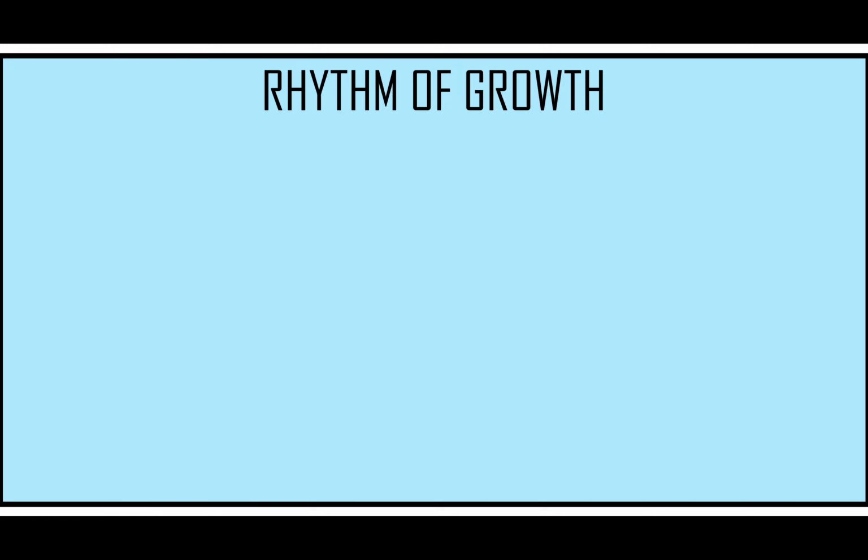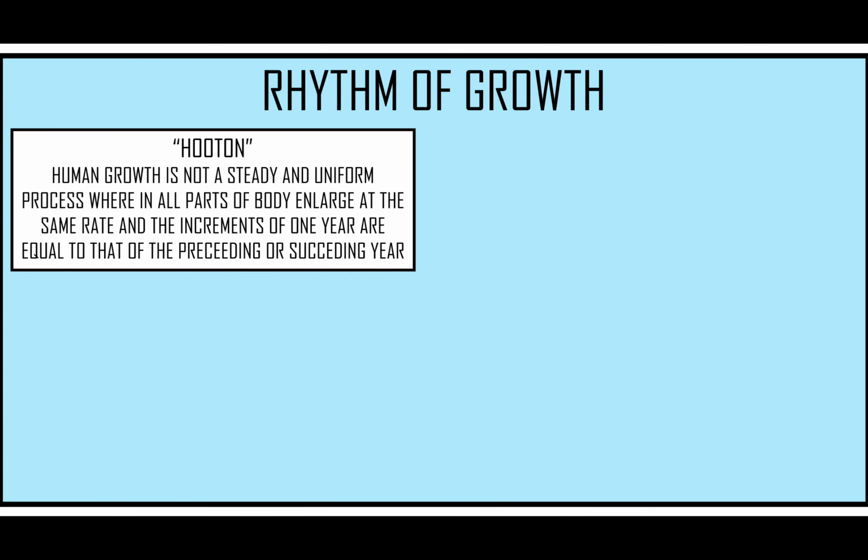According to Houghton, human growth is not a steady and uniform process wherein all parts of the body enlarge at the same rate, and the increments of one year are equal to those of preceding or succeeding years.